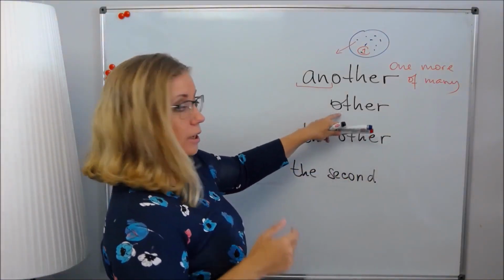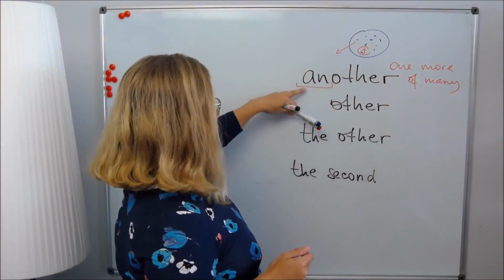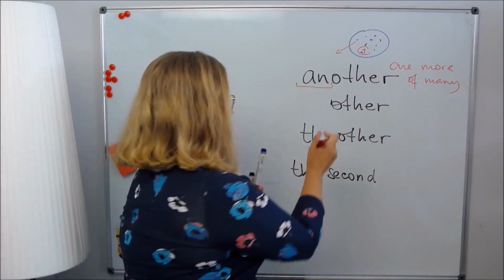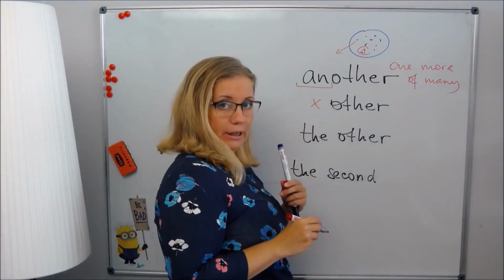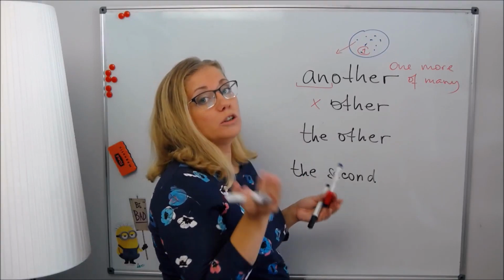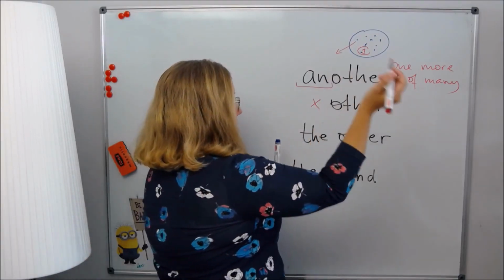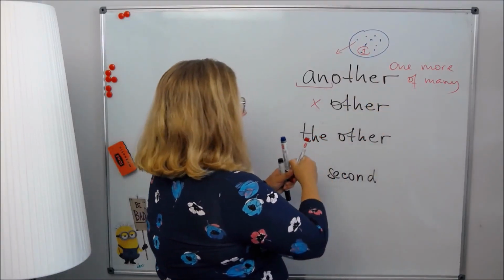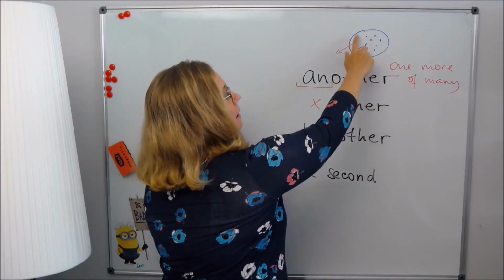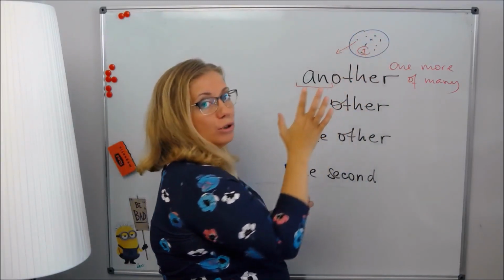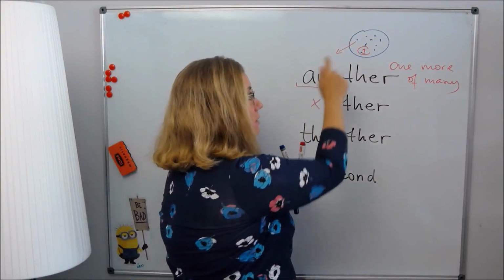You will need other here because now we don't have an indefinite article here and you can use it with plural. And you will mean again some of many. That's its meaning.